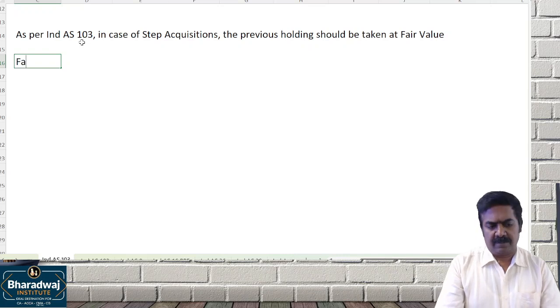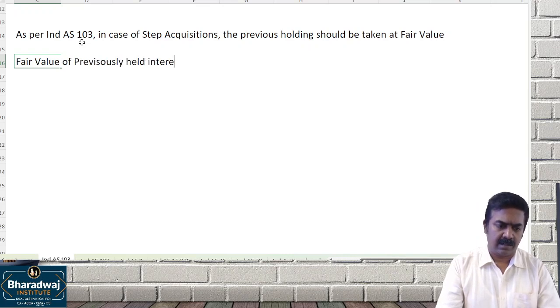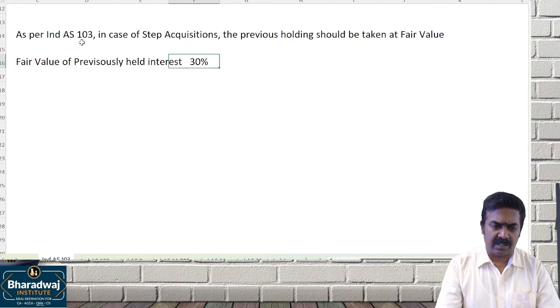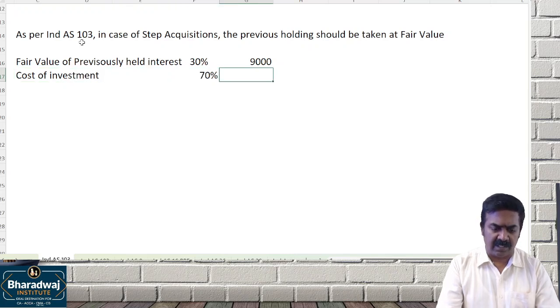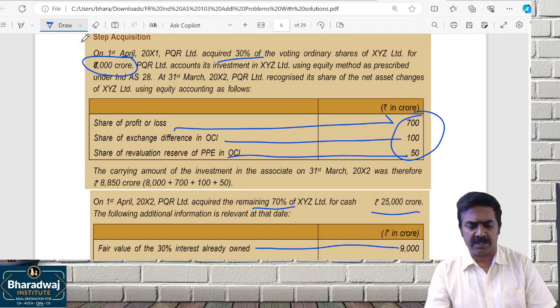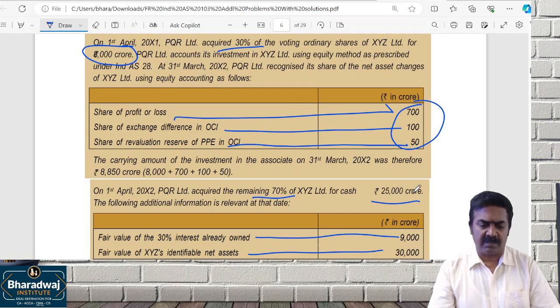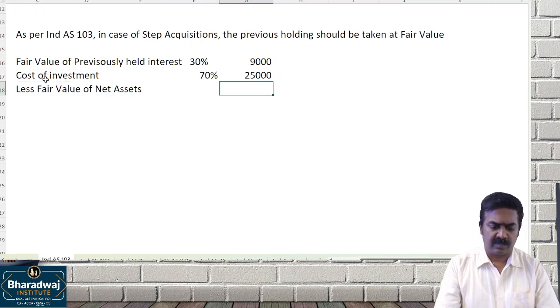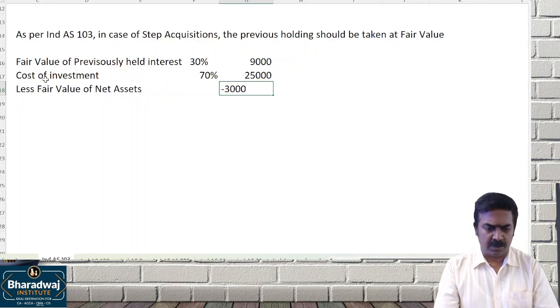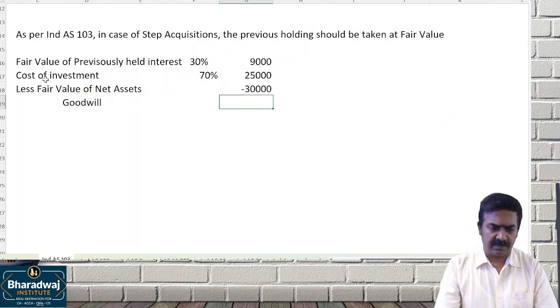So the fair value of the previously held 30% interest is 9,000. The cost of investment made today, the 70% we invested today, is 25,000. That makes 100% acquired, so less the fair value of net assets, 30,000 crores. It will give us goodwill of 4,000.